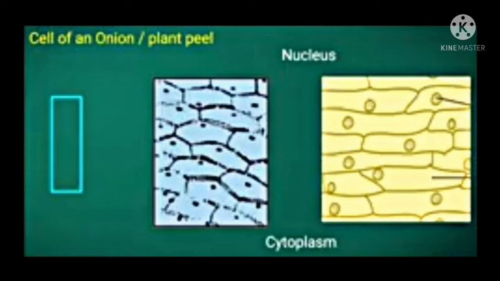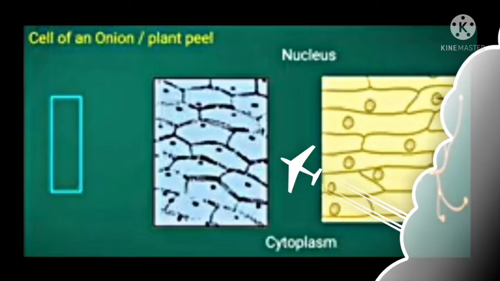The plant cell consists of the outer layer known as cell membrane or the plasma membrane and a dot-like structure known as nucleus, and the cell consists of fluid known as cytoplasm.